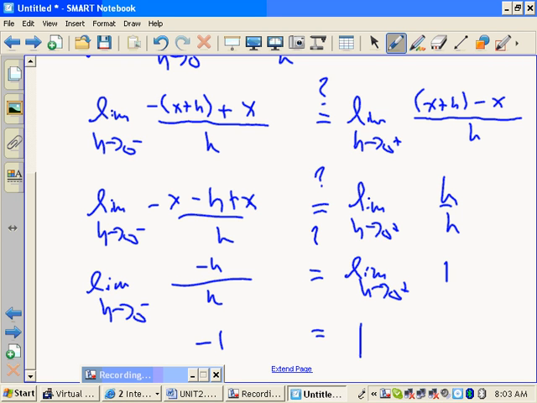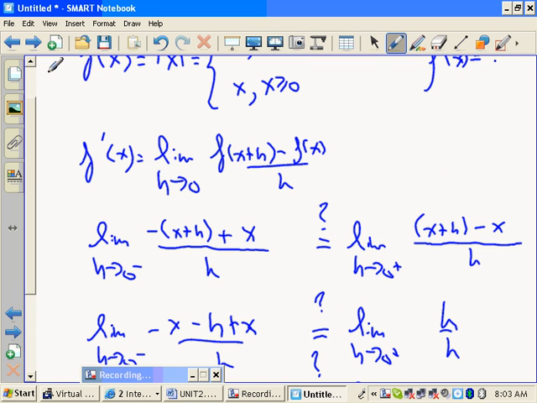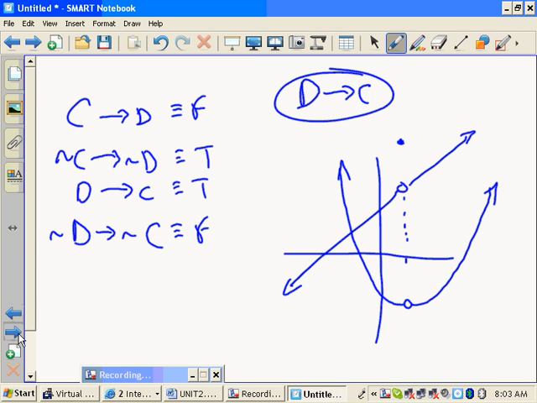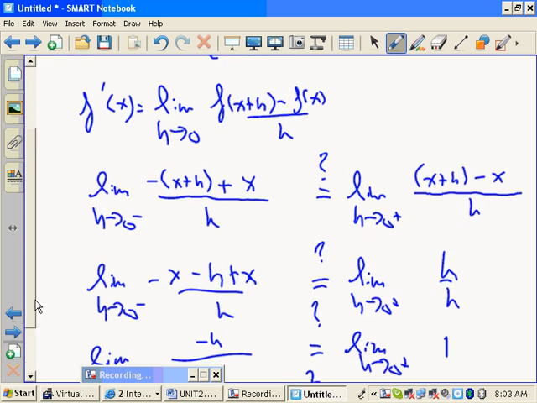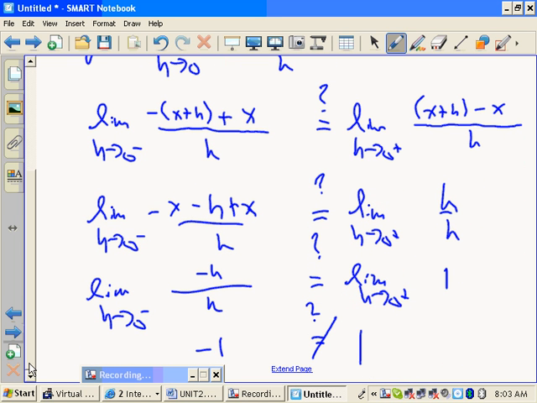Are they the same? No, not the same. So if the limit on the left and the limit on the right are not the same, the derivative doesn't exist there. All right? And we said that. Didn't we say that when we drew it? When we drew absolute value, right? I sort of erased it, I think. But we confirmed what we were saying. The tangent lines on the left side had negative 1 slope, and the tangent lines on the right were positive 1 slope, so they're different.